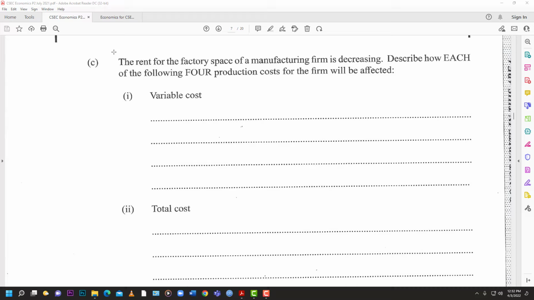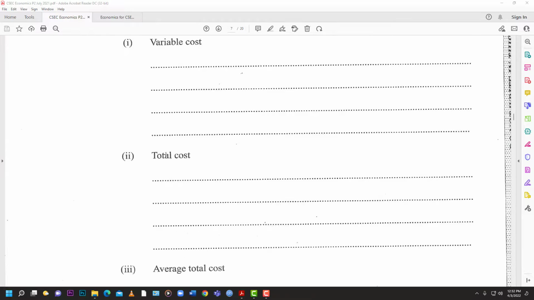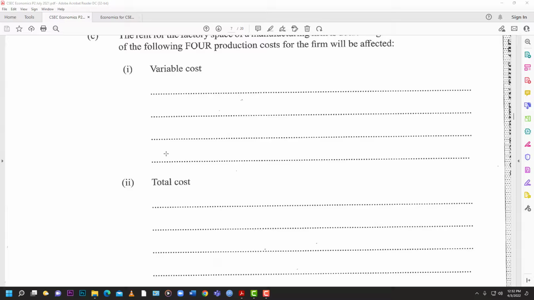Because rent is not a variable cost, it's a fixed cost, and variable costs change based on the level of production. If you're looking at total cost now, total cost will change, because total cost is a combination of fixed and variable costs.